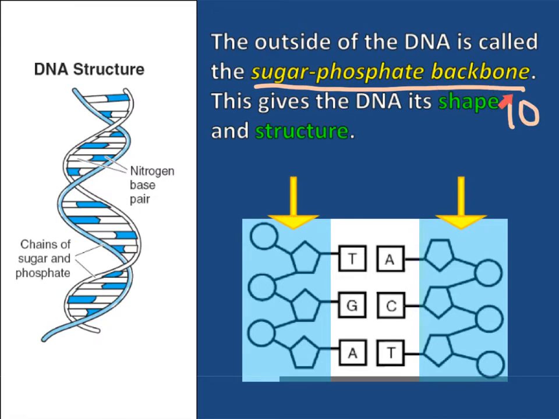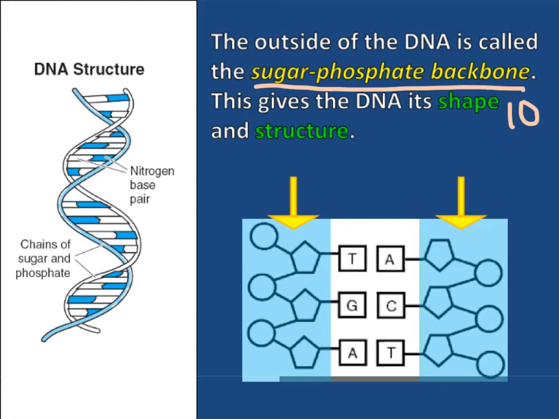Now, why is it called a backbone? Just like our backbone gives us shape and structure, these outside backbones right here are very important. They protect the DNA's crucial information that is found in the middle. These 4 letters, T, A, G, C, A, T. These letters are very important, and the backbone of the DNA protects those letters that code for our information.